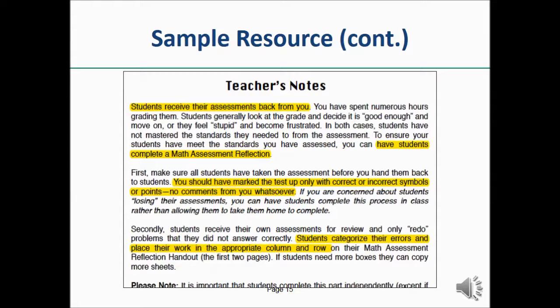The notes emphasize that before handing the assessment back to students, the teacher should mark the answers right or wrong without providing any comments. Then students are to review their own tests and categorize their understandings and misunderstandings. The notes provide questions to guide the teacher in reviewing students' work, questions to students, and suggestions for modifications to the class activity. The resource also gives suggestions to the teacher on how to conduct this activity for the first time by providing tips on modeling and having students work in pairs.